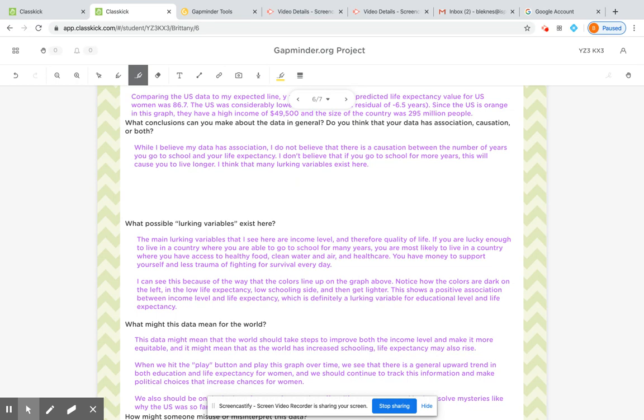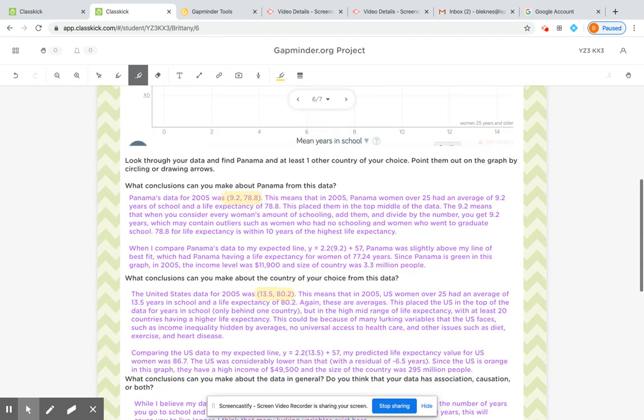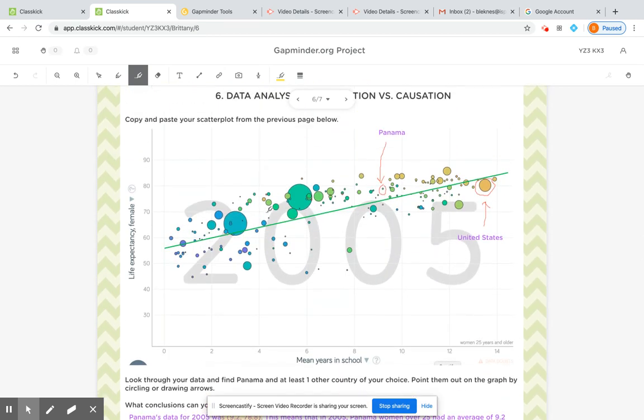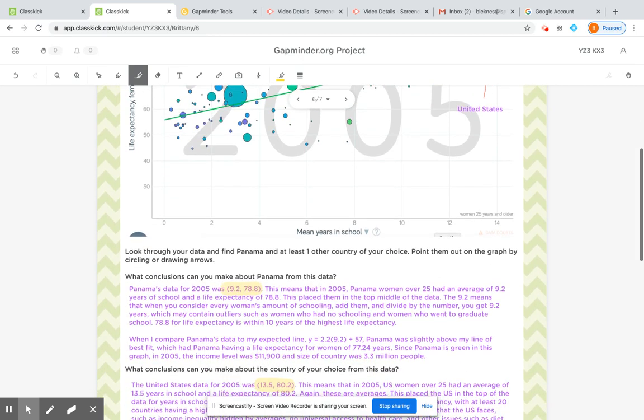When I think about lurking variables, I love Gapminder because you can see them. For example, look at the colors on this graph. All the darker colors are over here on the bottom left. Most of these are lighter colors up here. So income must be a really big lurking variable here that affects people's life expectancy, possibly even more. And when I connect how many years in school women are able to go to school, it seems like that might be connected to income even more than it's connected to life expectancy.